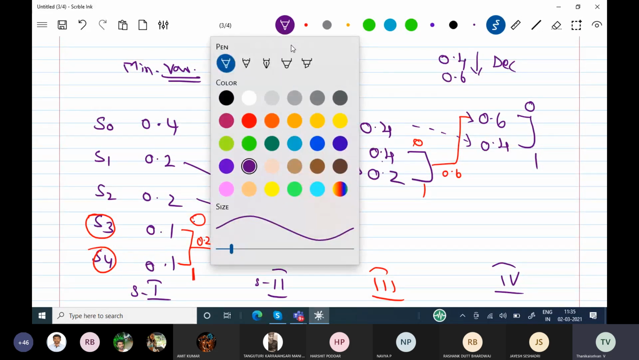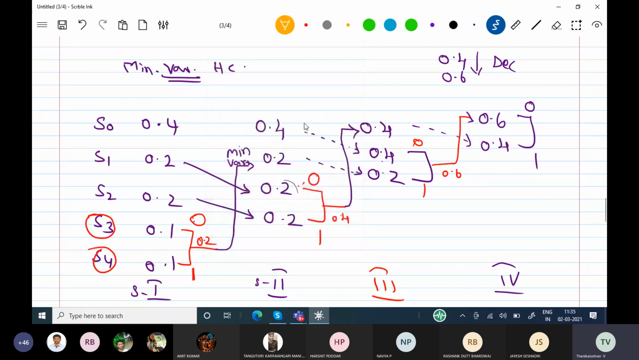Now coding. You see this. I am using a different color for this, yellow color. So the coding is going to be backtracking, actually. You see this 0.4, you take the corresponding binary number and go back. This 0.4 is coming here, you keep that one. Next one is 0.6, corresponding code is 0.